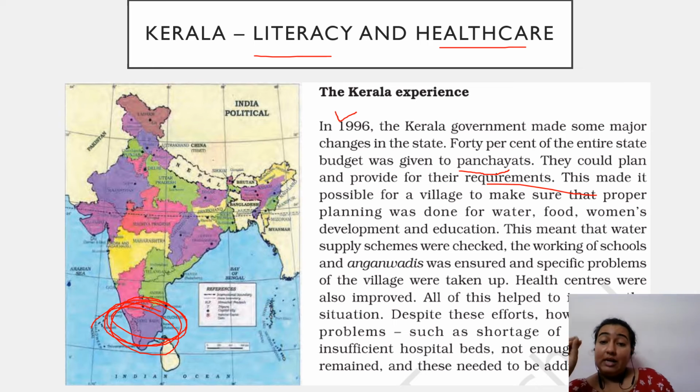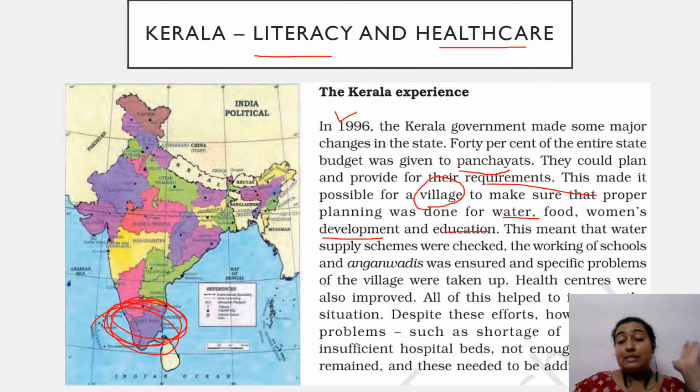This made it possible even for village people, in rural areas, to make sure that proper planning was done for proper and clean water, food, women's development and education. This meant that water supply schemes were checked, working of government schools and Anganwadis were also kept checked and specified problems were taken to the concerned departments. So everything was done with a good amount of planning.